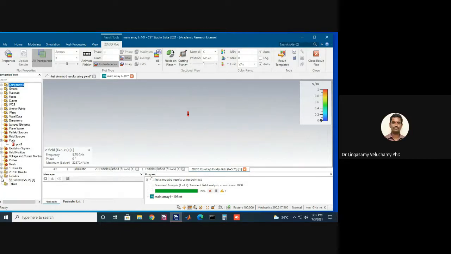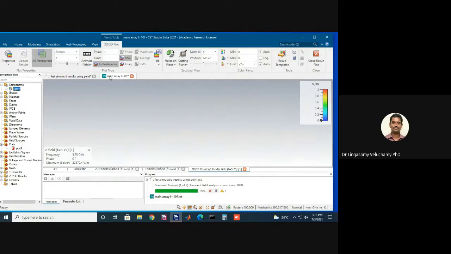If it is symmetric, you can use another option in the boundaries. You can set symmetry about the x-y, y-z, or x-z axis. But now I think it's not possible. One quadrant you can initially simulate, and then once you optimize that, finally you can simulate the entire structure. Yes, sir, that is the problem. So how to reduce these mesh cells?